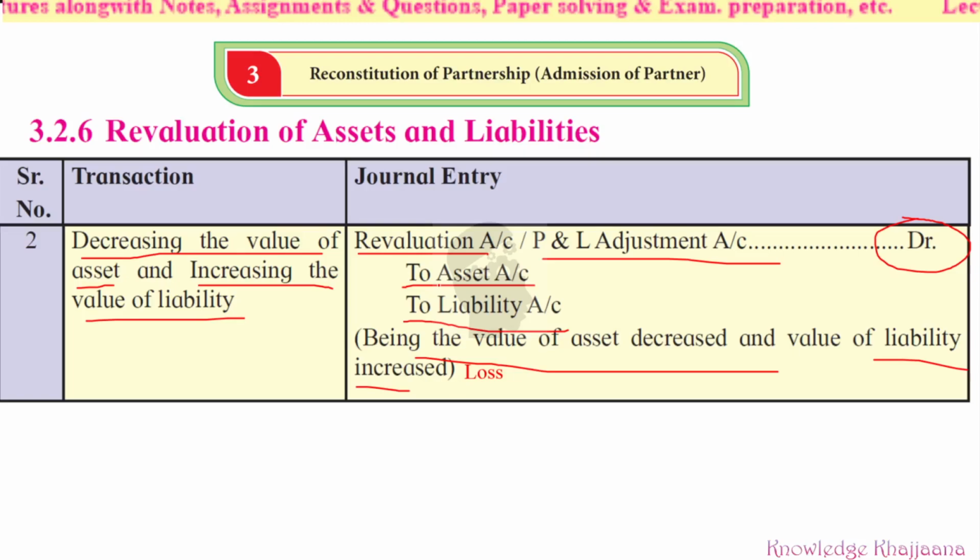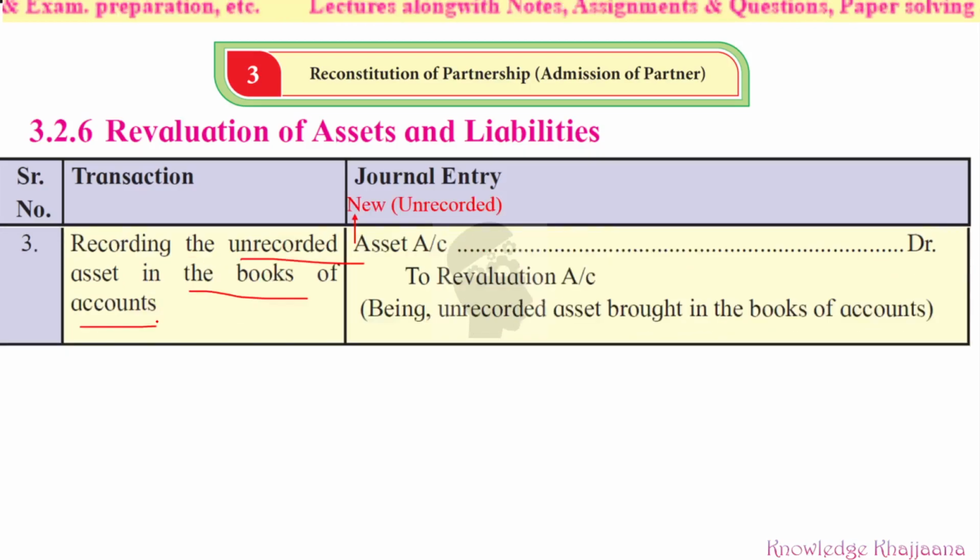Third case, recording the unrecorded assets in the books of accounts. What is an unrecorded asset? For example, unrecorded sales. Those are called unrecorded assets. So if unrecorded assets are there, where are those recorded?